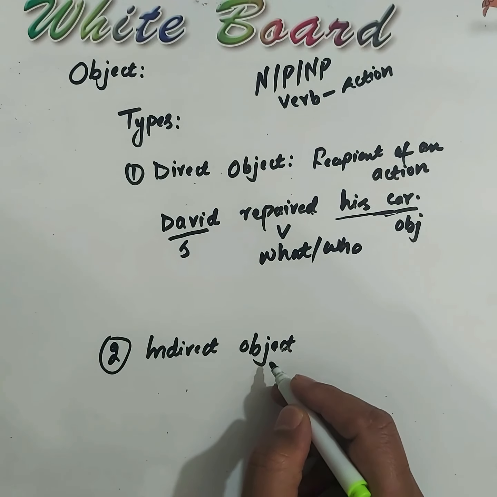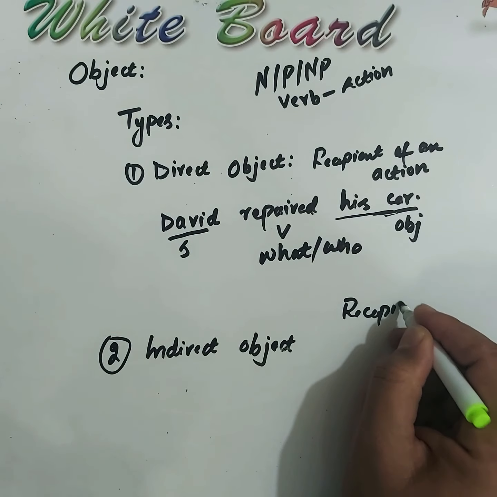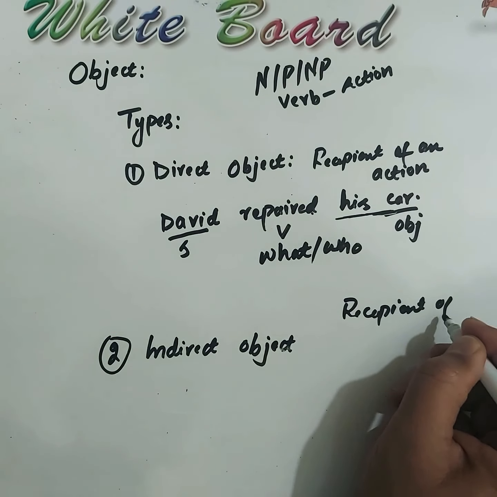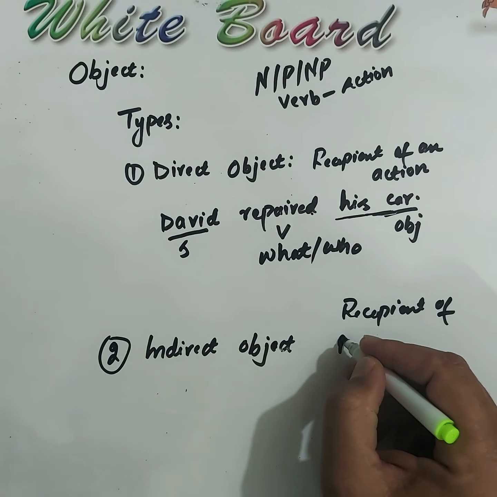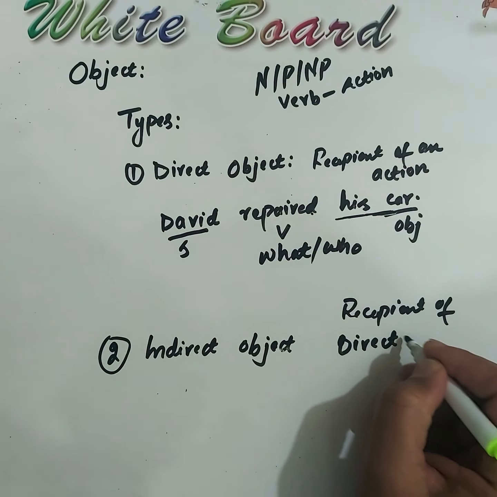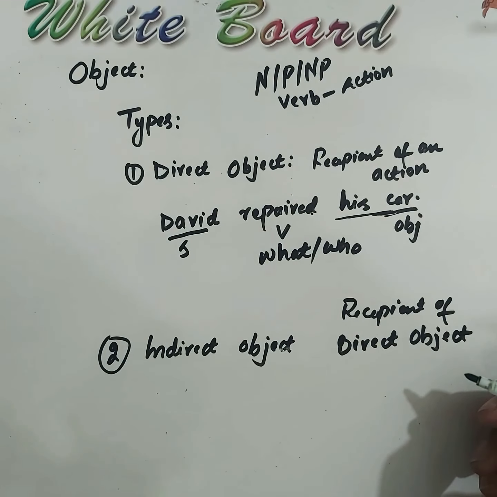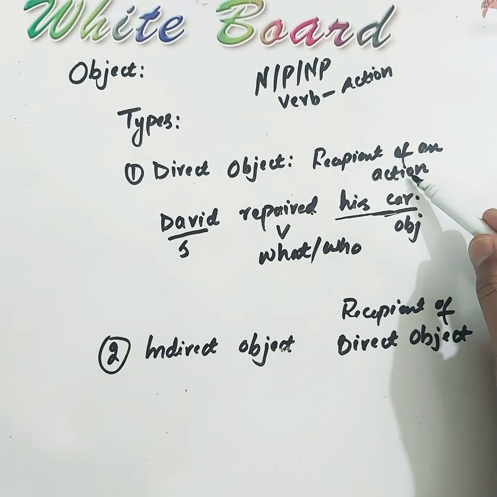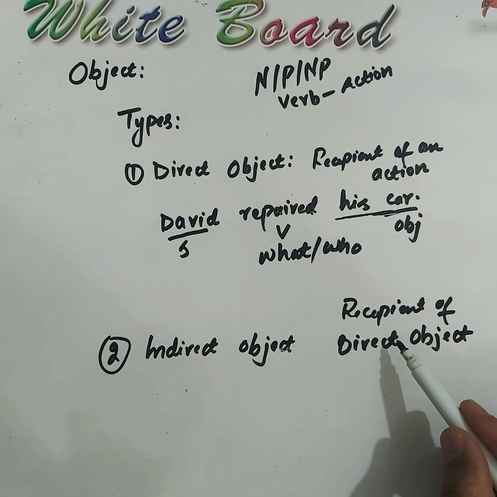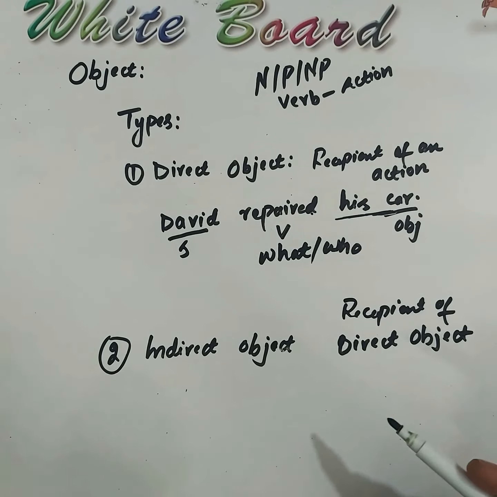Students, indirect object is the recipient of direct object. Here, direct object is the recipient of an action, but here, indirect object is the recipient of direct object. Students, see the example.